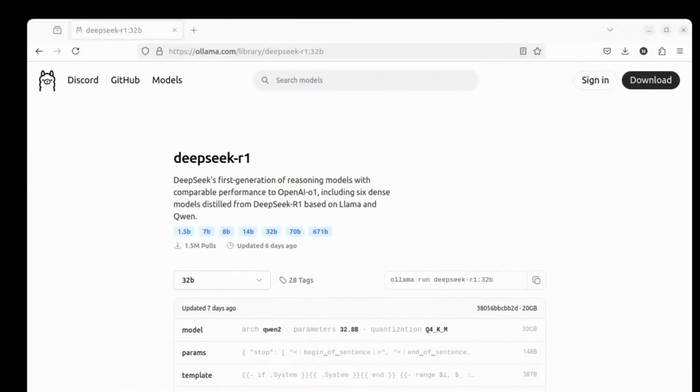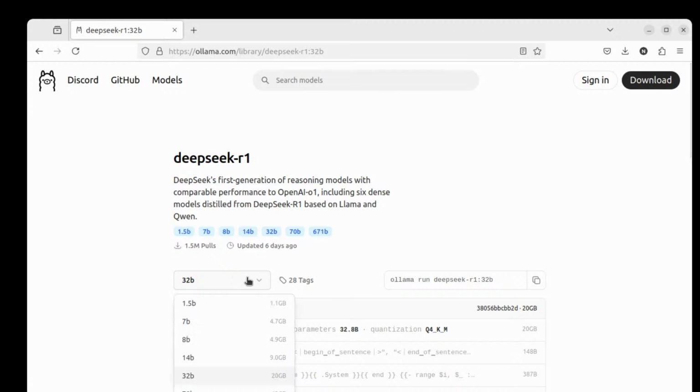An easy way to get started with exploring different models, like for example DeepSeek R1, is to go to Ollama.com. It is a Go-based tool that lets you run models on your local machine. You can see here that this was updated 6 days ago. There's different models that have been quantized or shrunk to a different level. The one that I've been very happy with is the 32 billion right here.